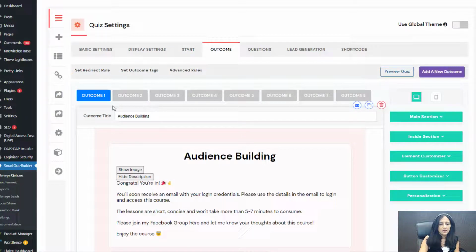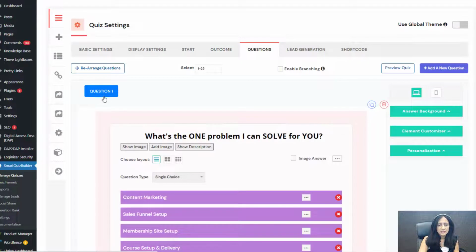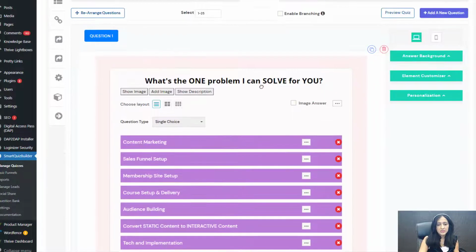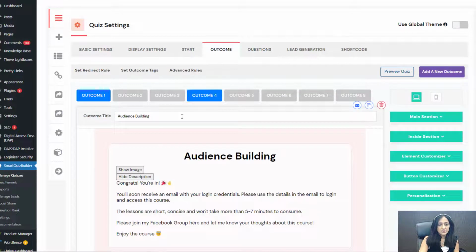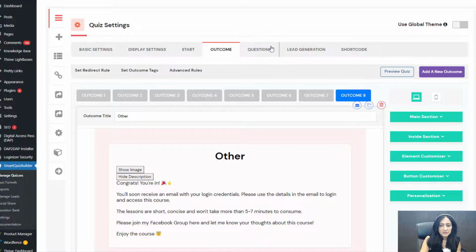Outcome screen. I have 8 different outcomes. Let me first show you the questions here. I just have one question actually in this quiz. What's one problem I can solve for you? All right, that's it. And there are 8 different options. And for each one of these options, I have created an outcome screen. All right, so audience building, membership site setup, course setup, interactive content, content marketing, sales funnel setup, tech and implementation, and other. I have an outcome screen for each one of the answers in my question.